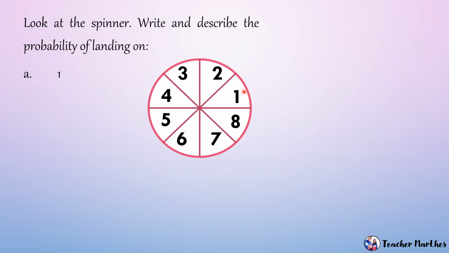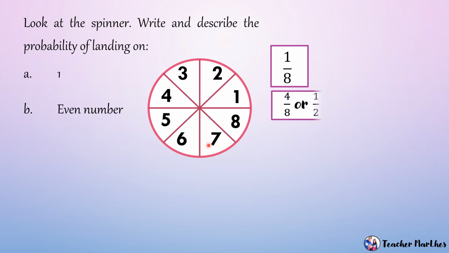So, the probability is 1 over 8. Letter B, even number. So, even number, we have 2, 4, 6, 8. Apat. So, 4 is the favorable outcome. Possible outcome is 8. So, the answer is 4 over 8, or in lowest term, we have 1/2.